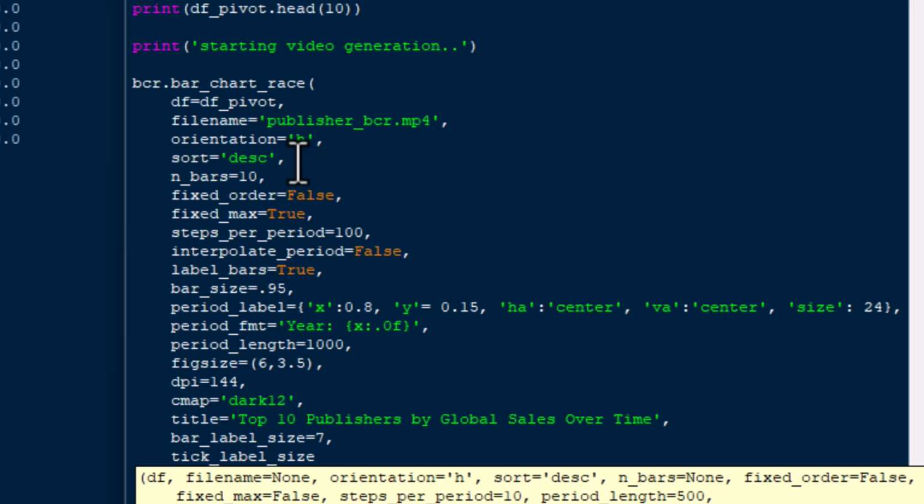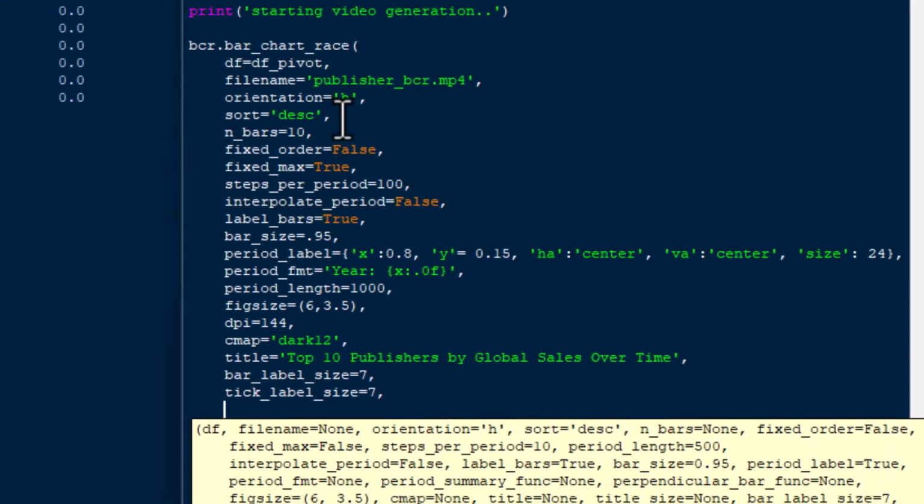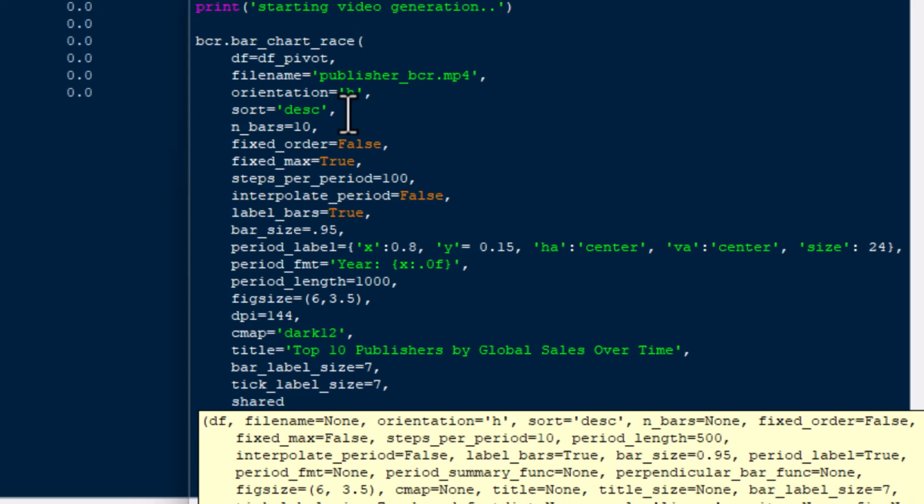The bar label size will be 7, and we'll also set our tick label size to 7, and the shared font, we're going to use the Bangers font, so that's going to be a font dictionary, and we'll do our family is Bangers, and we can do a color of 0.1, which I believe is black, and we should be good to go there. So that's going to give us a really good idea of the things that we want to put in our bar chart race here.